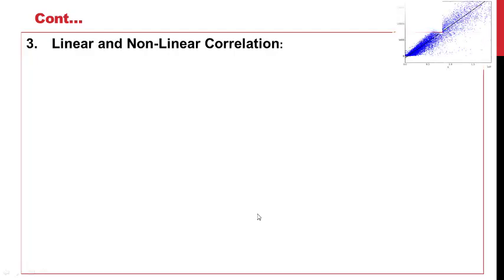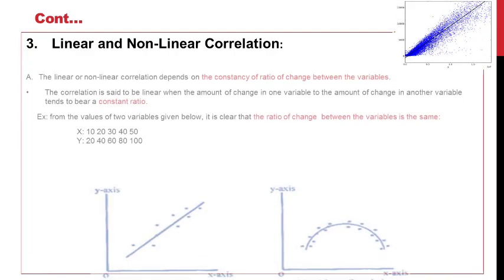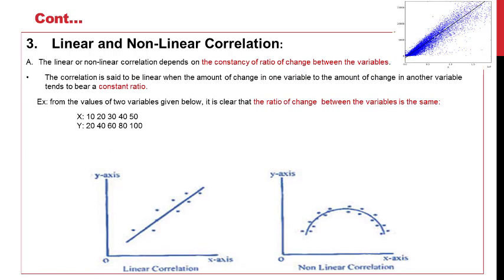Next type of correlation is linear and non-linear correlation. The linear or non-linear correlation depends upon the consistency of the ratio of change between the variables. The correlation is said to be linear when the amount of change in one variable to the amount of change in another variable tends to bear a constant ratio. In this example, the ratio of change between the variables is the same, that is 10 to 20, 20 to 30 and so on, and 20 to 40, 40 to 60. So the ratio is constant here. In this graph, as x increases, y also increases. So this is the linear correlation.